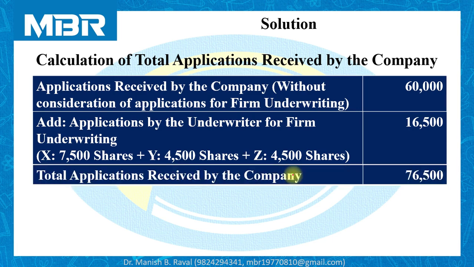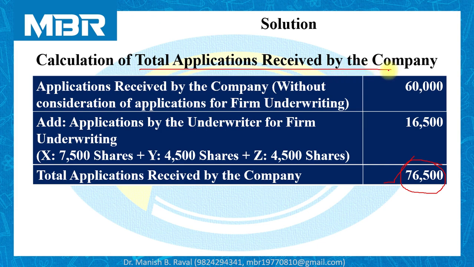So in all, total applications received by the company are for 76,500 shares.